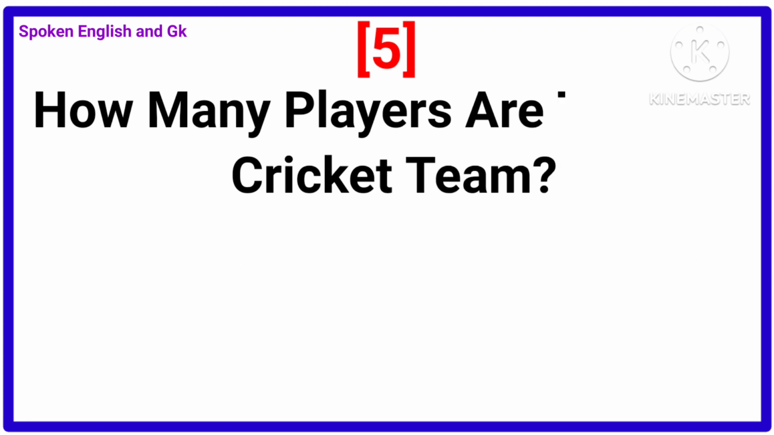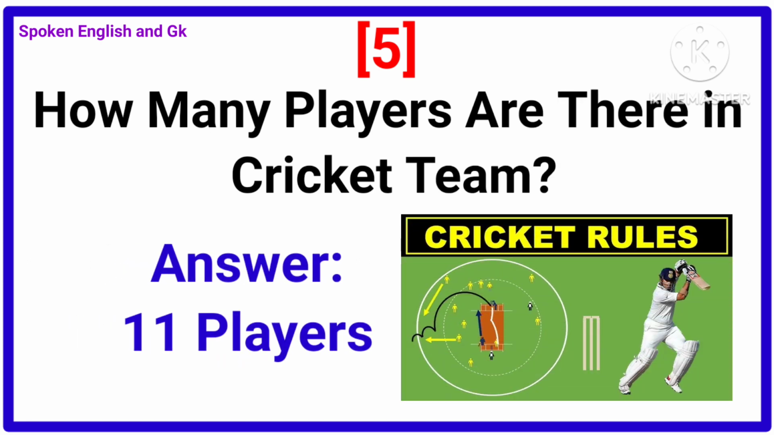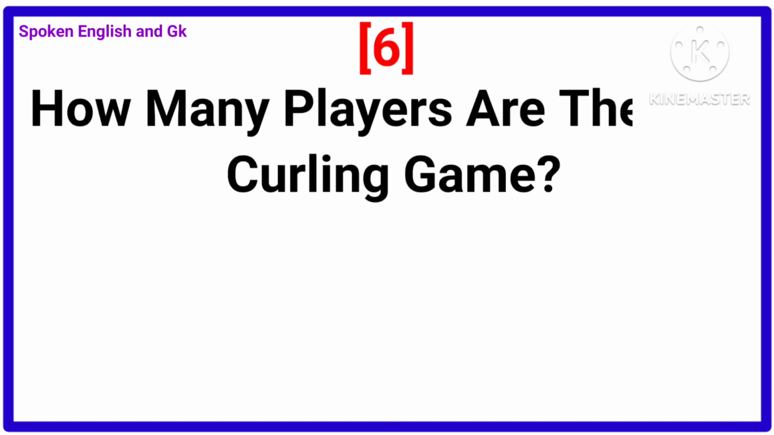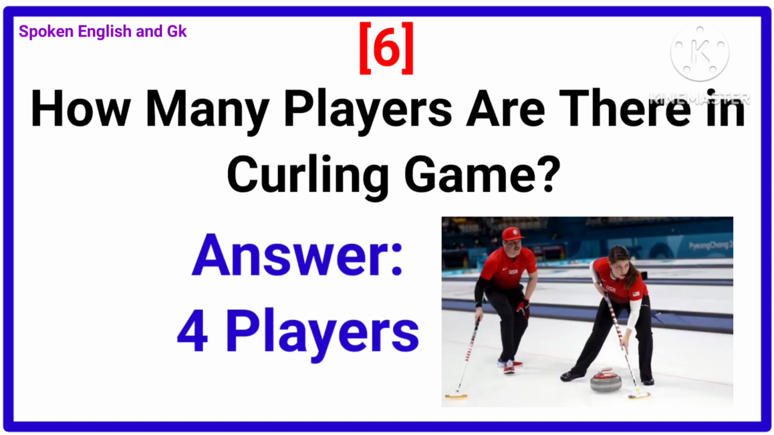How many players are there in a cricket team? Answer is 11 players. How many players are there in the curling game? 4 players.